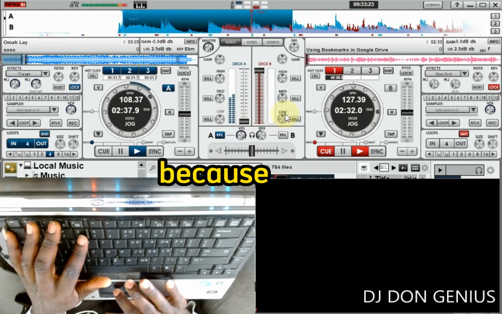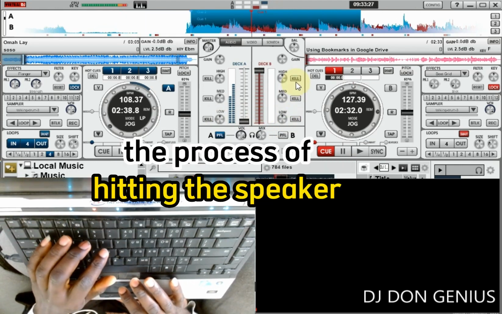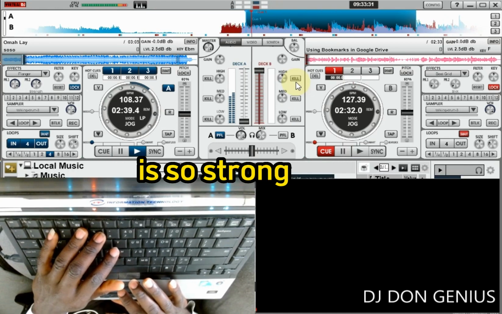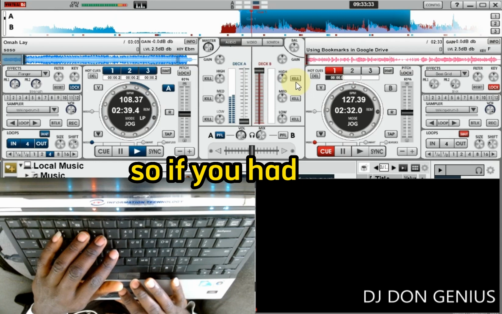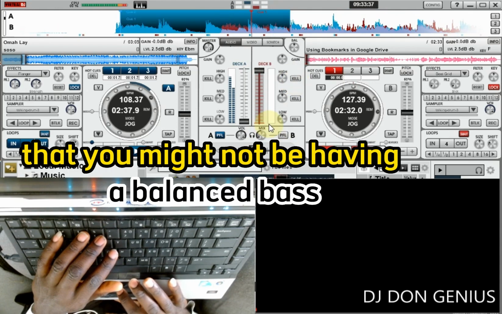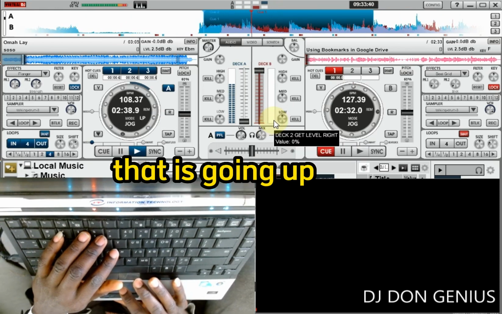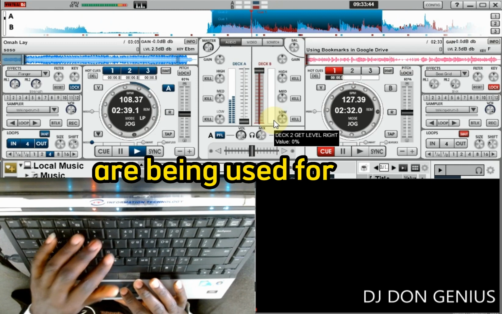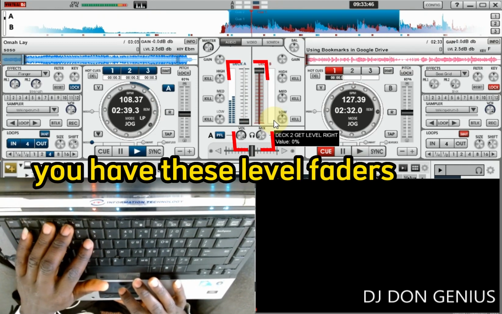because the process of heating the speaker, the coil in the speaker that gives power to the speaker to bring out the bass, is so strong, so it uses a lot of energy. So if you had two basses together, you are going to be heating so much to a point that you might not have a balanced bass going on. That is why these EQs are being used for.